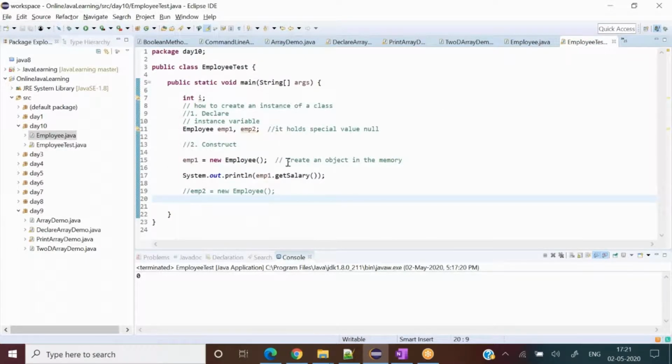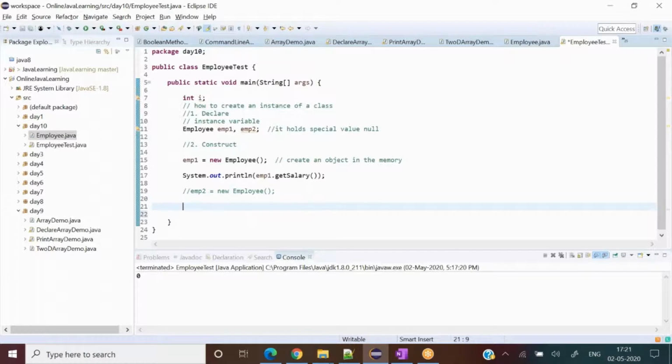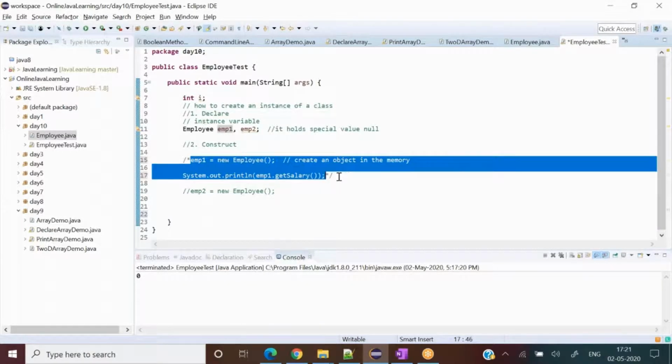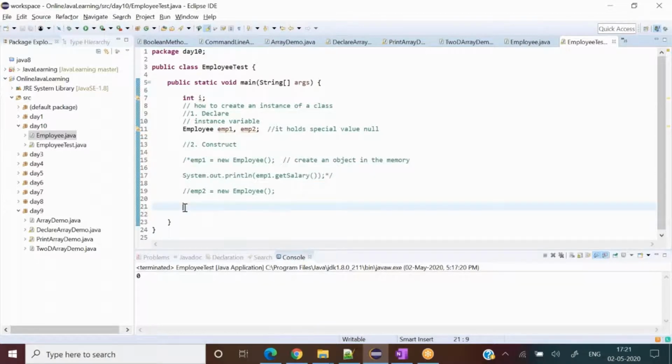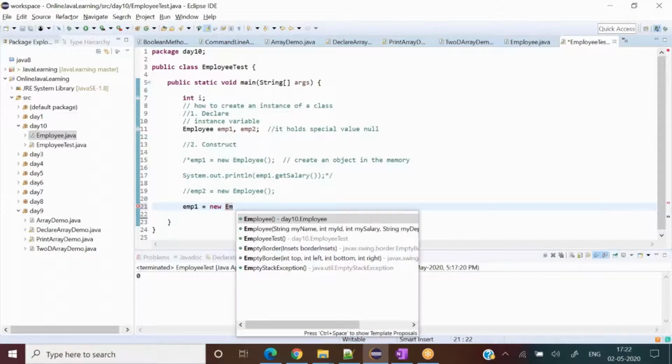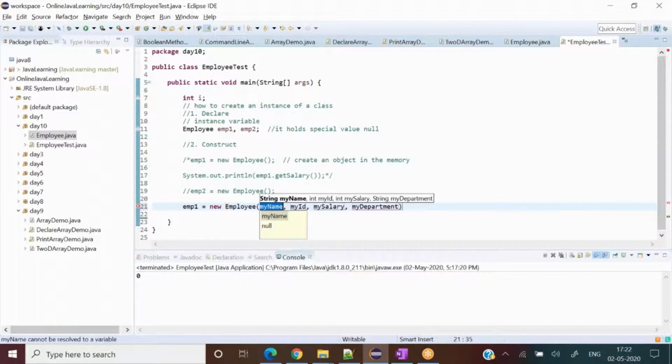Let's go one more time here, and I write the same employee now one more time. Let me comment this out, and emp1 now equals new Employee, and I call the second constructor.